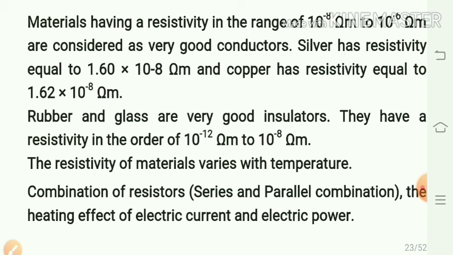The metals and alloys which have very low resistivity are therefore good conductors of electricity. The insulators like rubber and glass have resistivity in the order of 10 raised to 12 to 10 raised to 17 ohm meter. Both the resistance and resistivity of the material vary with temperature. The combination of resistors, that is series and parallel, the heating effect of electric current and electric power are seen now from their derivations.